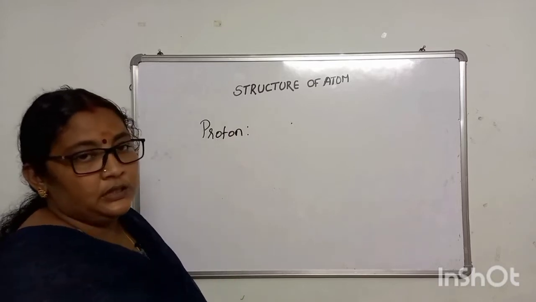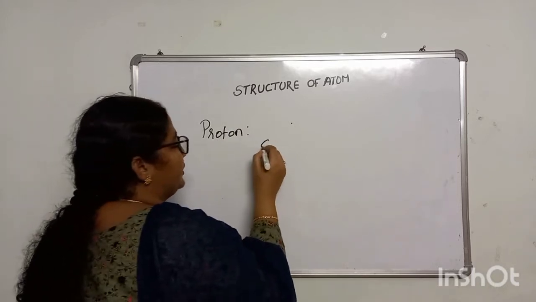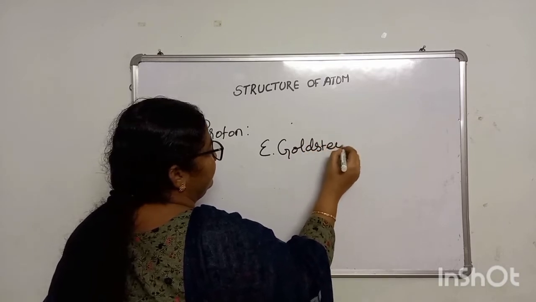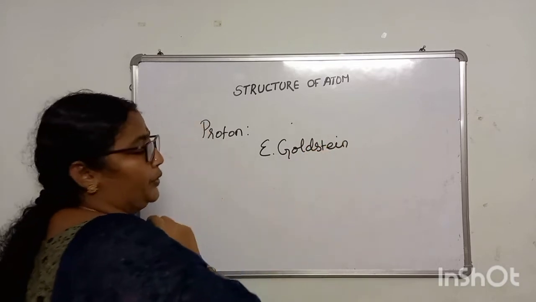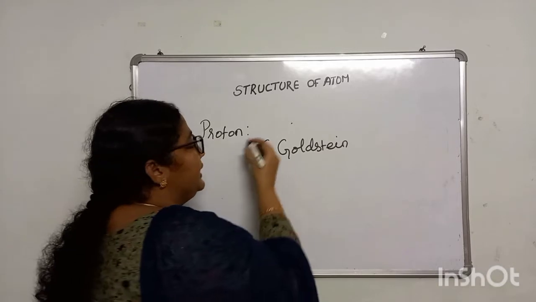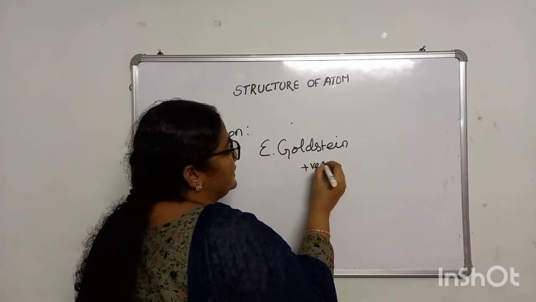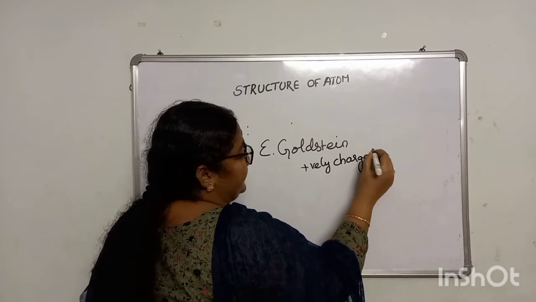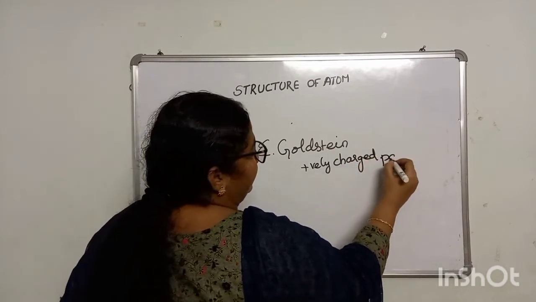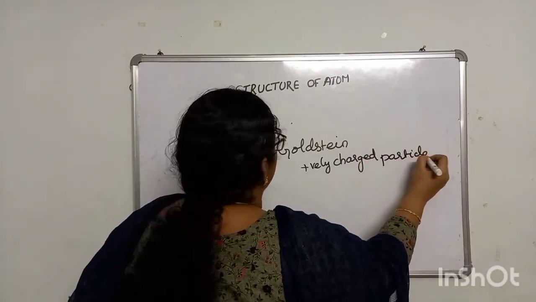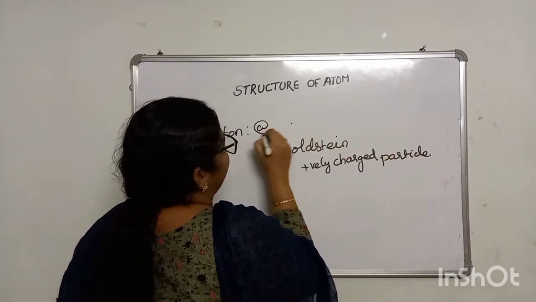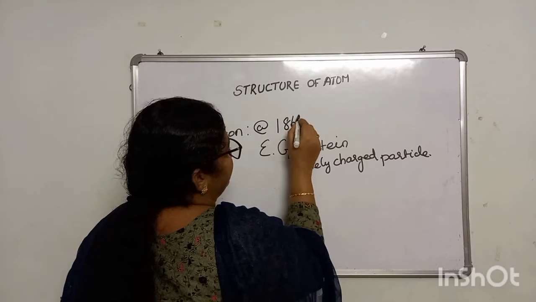Proton was discovered by the scientist Goldstein. He discovered proton and he concluded that these protons are positively charged particles. These are called positively charged particles. It was discovered in the year 1866.